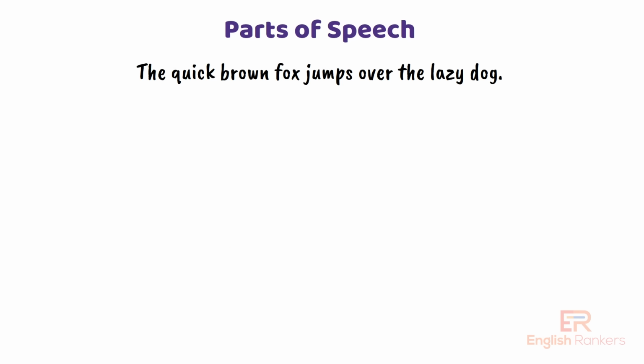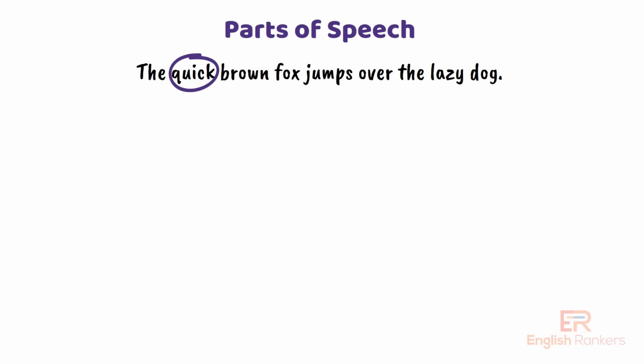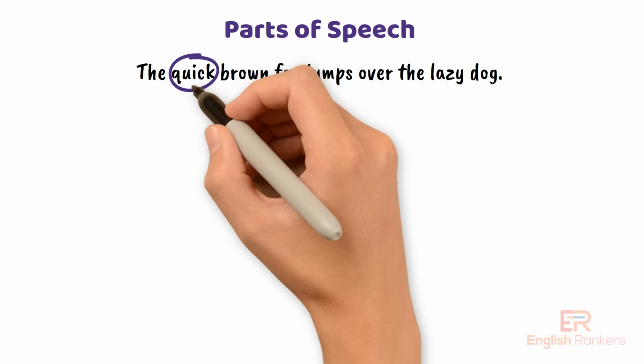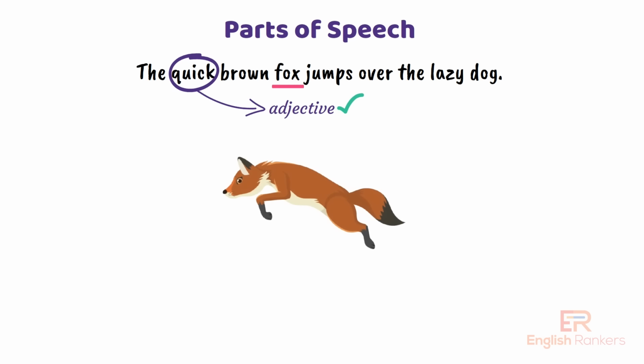Now take a second and think. Where does quick belong in parts of speech? If you said adjective, you're absolutely right. Quick is an adjective because it describes the noun fox. It tells us something about the fox, that it is fast. Adjectives are used to describe or modify nouns, giving us more information about them.